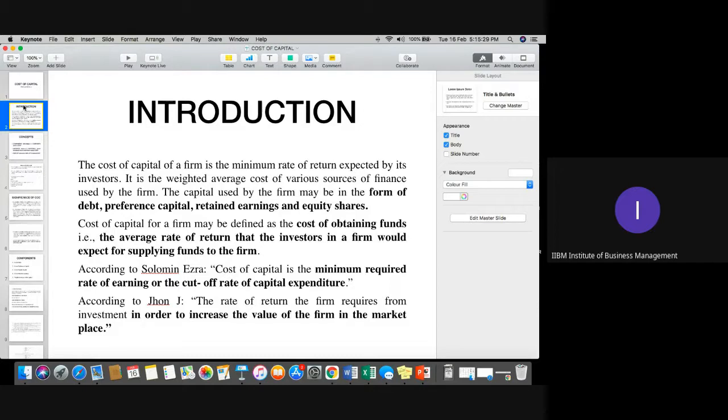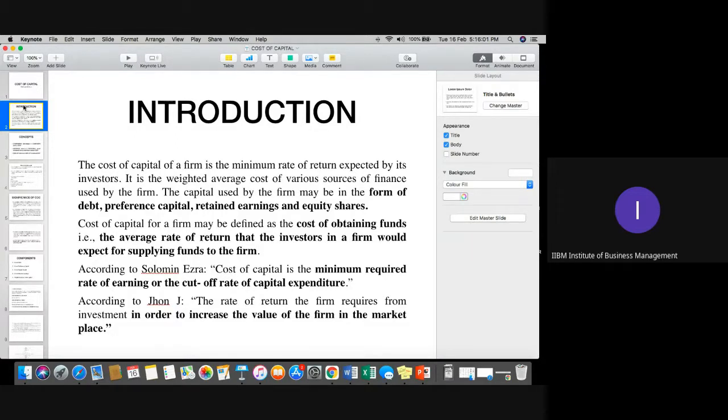So the important consideration in the cost of capital is how the company is raising the capital, and what cost the company is paying, in terms of interest, which they are liable to pay on any of the capital options. The capital options I told you already: debt, preference capital, retained earnings, and equity shares.